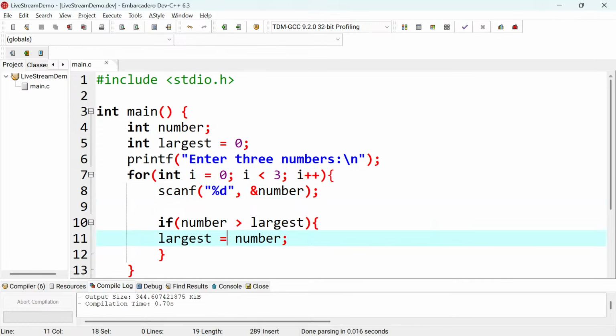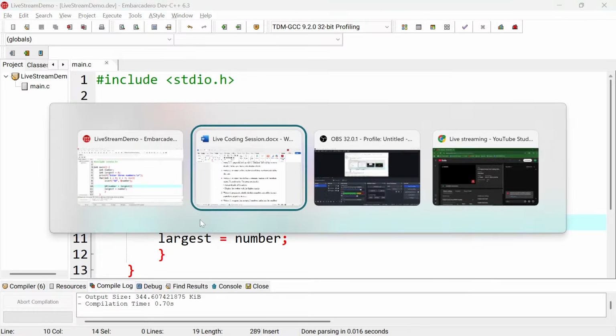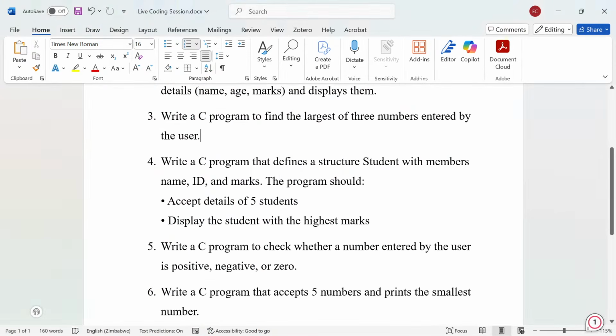So thank you to the one who asked me that, what if I'm trying to use a for loop for that solution? I think it makes it simple for the next question for us. Otherwise this is what we have done: we've created a structure with the name, ID and marks, and we've displayed those details, but now we want to do it for 5 students. So what does it mean?